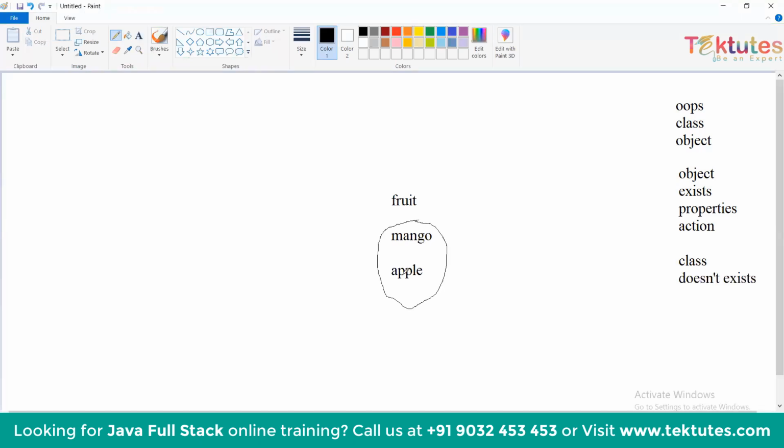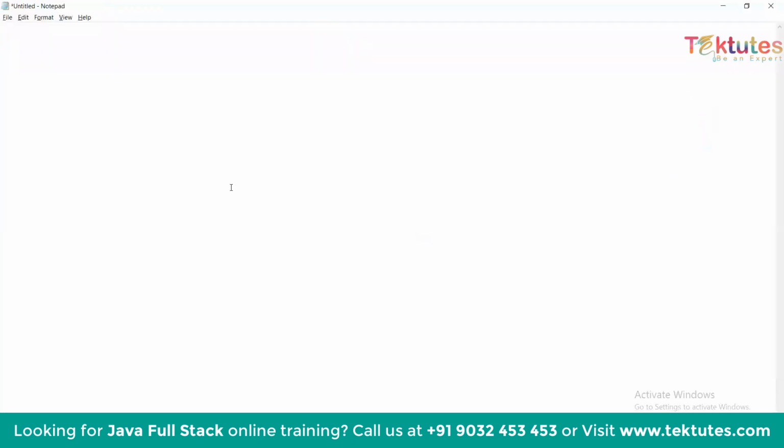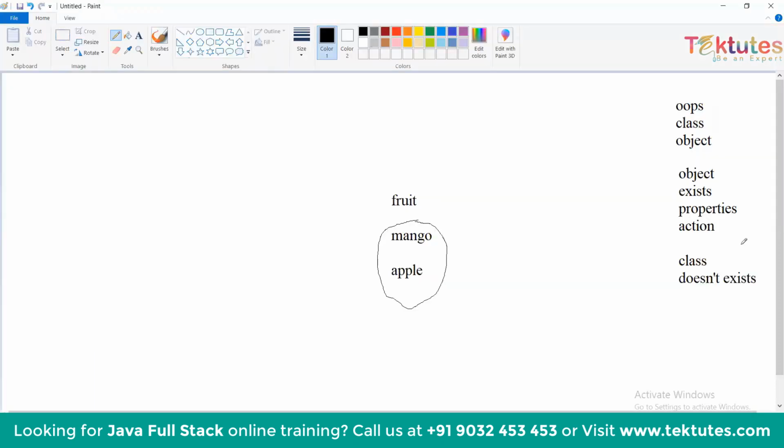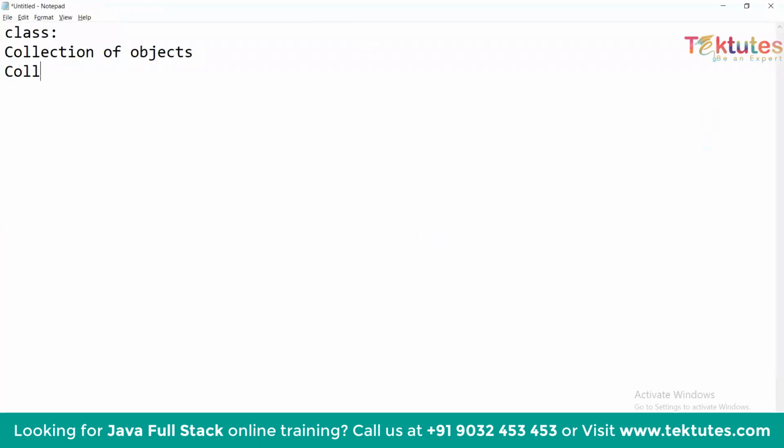So what is a class? A class is a collection of objects. Since it is a collection of objects, it also consists of properties and actions, right? So a collection of properties and actions.